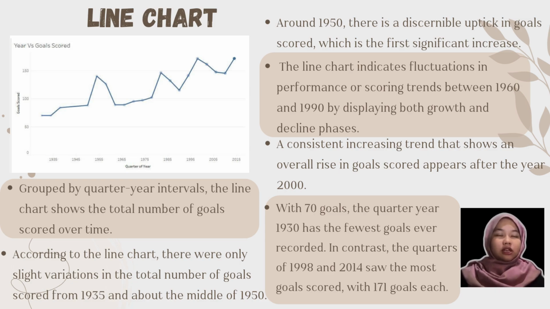The line chart indicates fluctuations in performance or scoring trends between 1960 and 1990 by displaying both growth and decline phases. A consistent increasing trend that shows an overall rise in goals scored appears after the year 2000, with 70 goals. The quarter year 1930 has the fewest goals ever recorded. In contrast, the quarters of 1998 and 2014 saw the most goals scored, with 171 goals each.